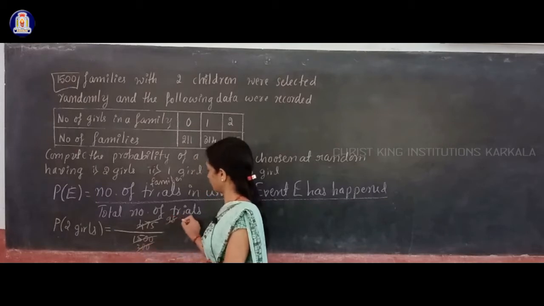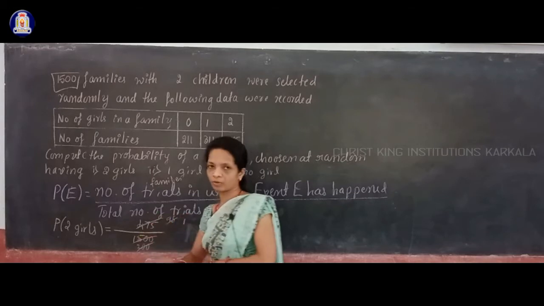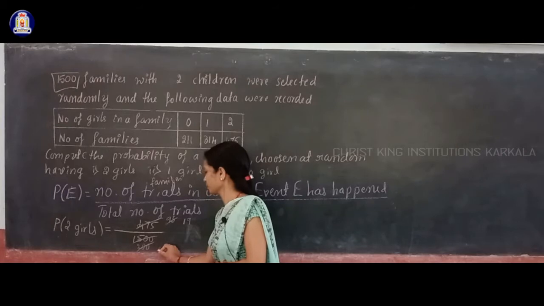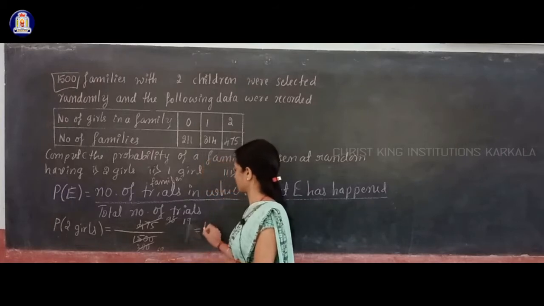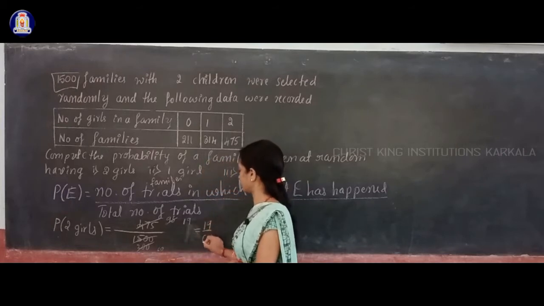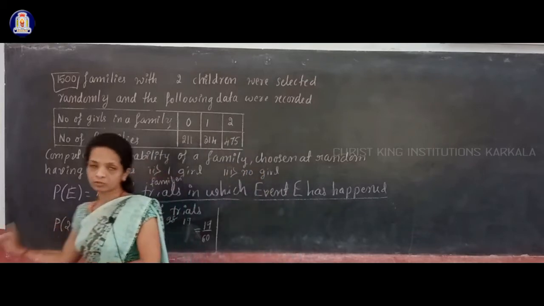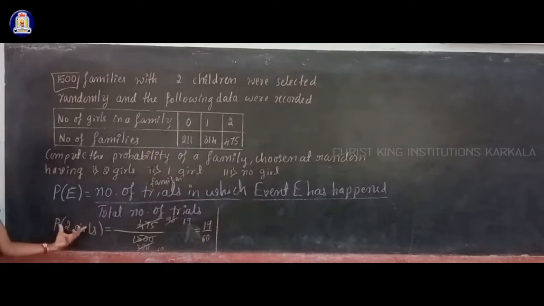So the simplified answer for this is 19 by 60. This is the probability that the chosen family is having 2 girls.